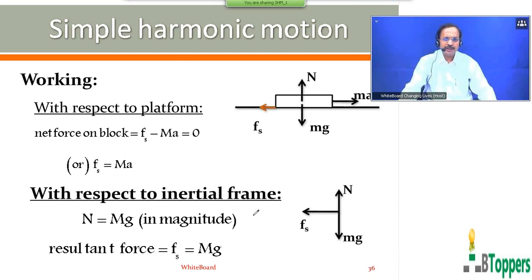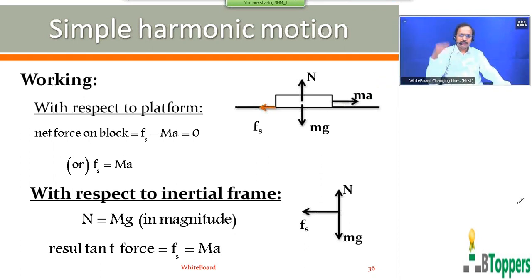With respect to the stationary observer on the ground, I have written the equation of motion, that is Newton's second law, with respect to the inertial frame, I mean the laboratory frame of reference, which we are considering as an inertial frame for all practical purposes. This is a free body diagram for the block with respect to the laboratory frame of reference, means with respect to the stationary observer on the ground.